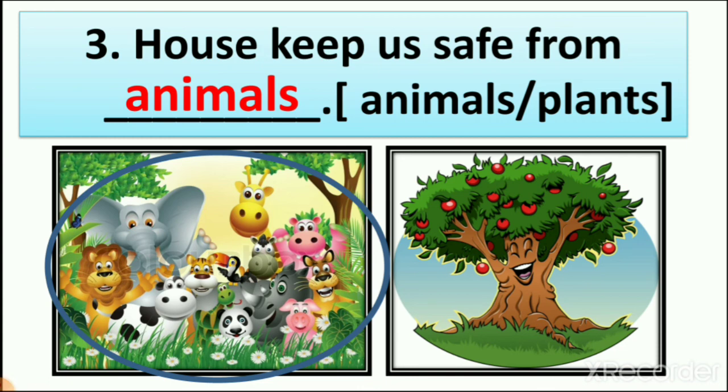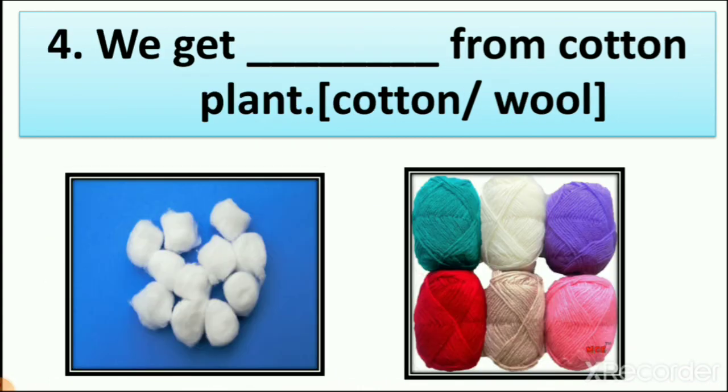Now let's move on to 4th one. We get dash from cotton plants. So we have 2 options here, cotton and wool. When we learn about cotton and wool, we also learn from which things we get them.